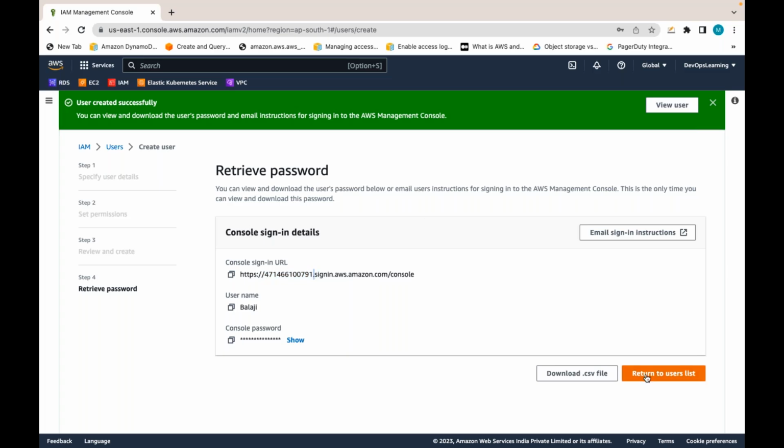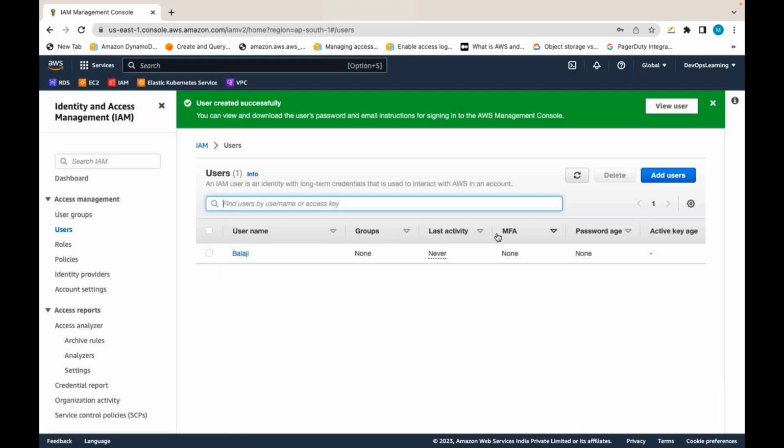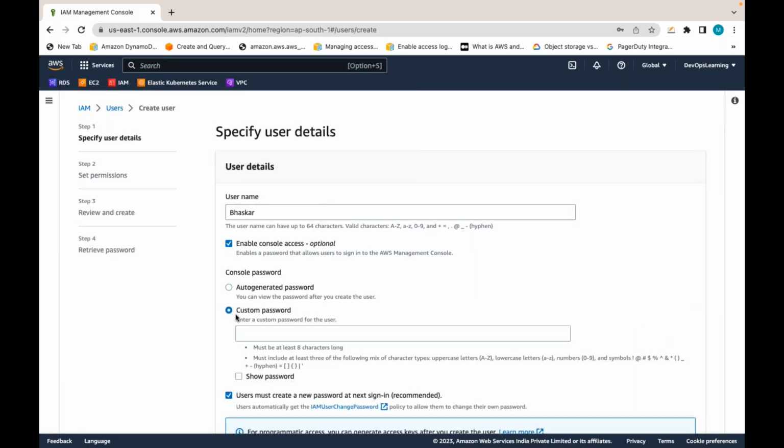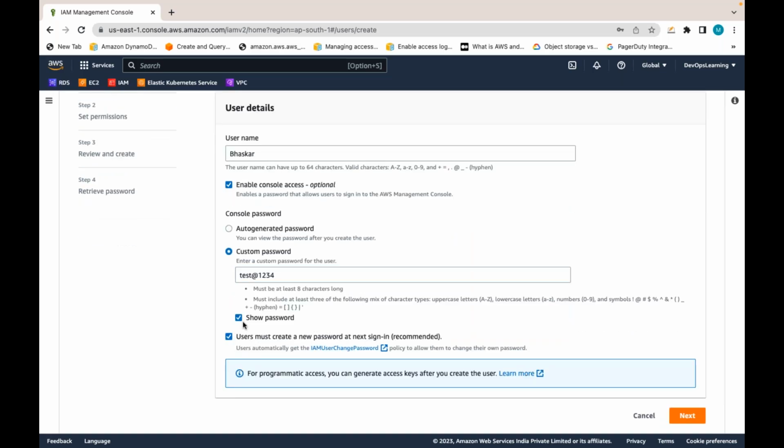So let me go back. Let me create a similar type of user like Bhaskar. Let me select this. Let me auto-generate a kind of default password.